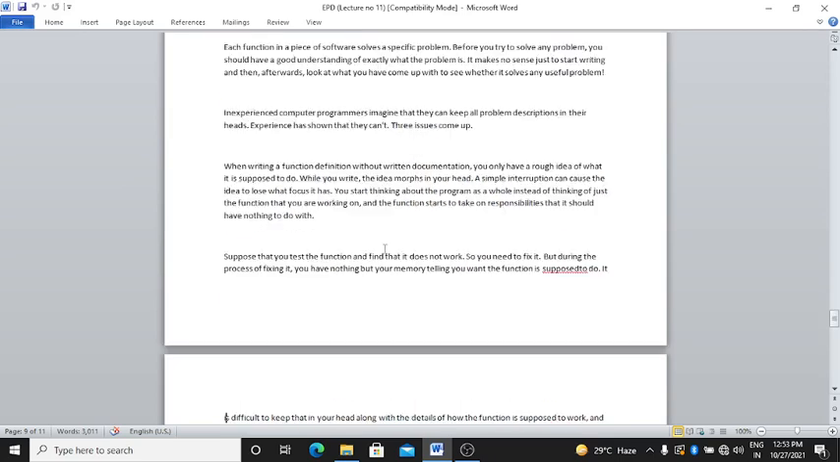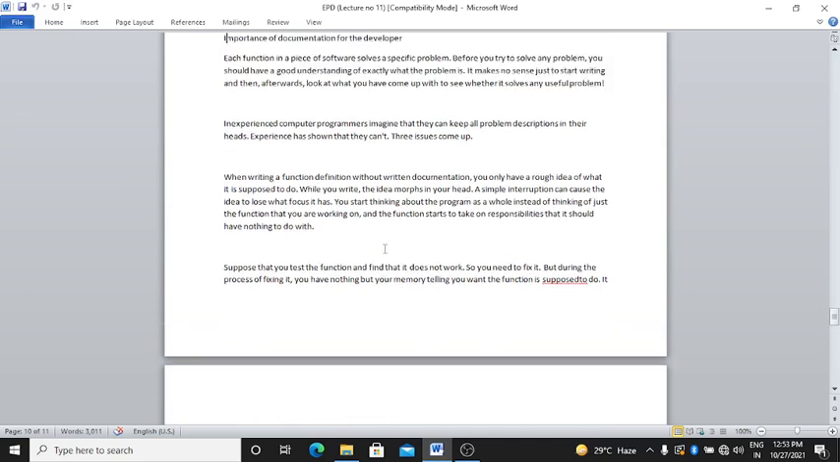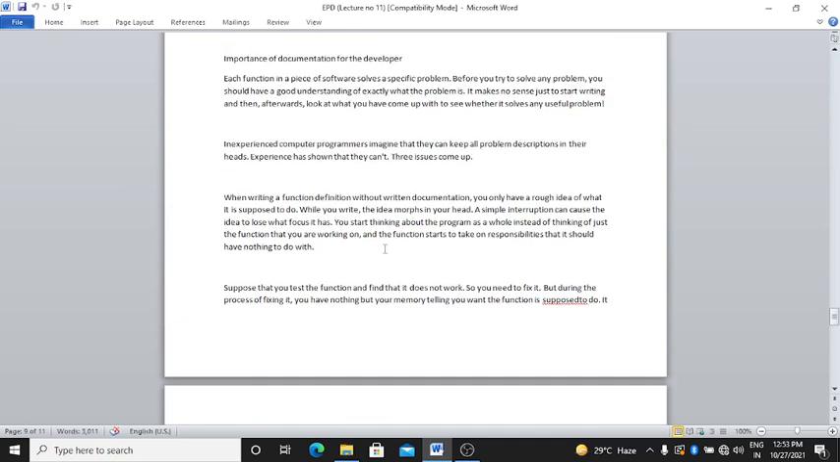Okay, importance of documentation for the developer. Each function in a piece of software solves a specific problem, right? Before you try to solve any problem, you should have a good understanding of exactly what the problem is. It makes no sense just to start writing and then afterwards look at what you have come up with to see whether it solves any useful problem.